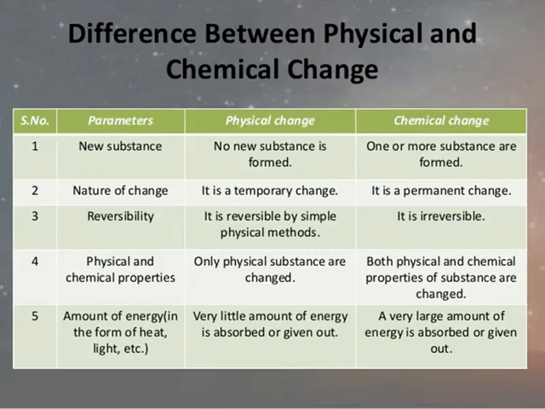Physical and chemical properties. Only the physical properties of substances change in physical changes. Both physical and chemical properties of a substance are changed in chemical changes. Amount of energy in the form of heat, light, etc. In physical change, very little or no energy is absorbed or given out. In chemical change, a relatively large amount of energy is either absorbed or given out.